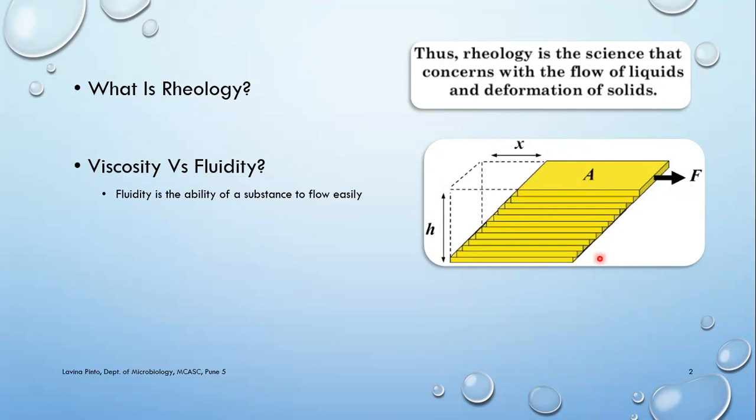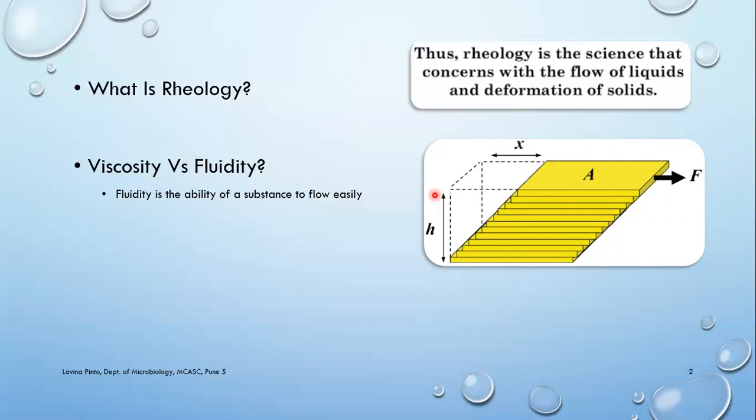After the topmost layer moves, the layer beneath that will move. Because these two layers are moving, there is going to be some amount of internal friction. If this friction between those two layers is less, the fluid can flow easily, and this property of the fluid to flow easily is called fluidity.